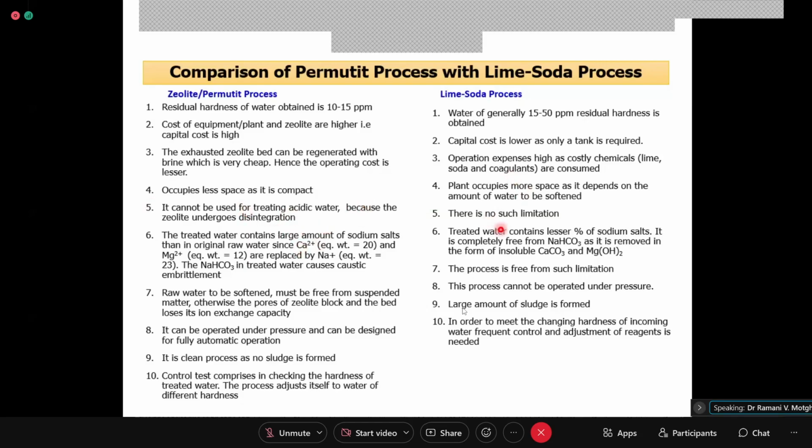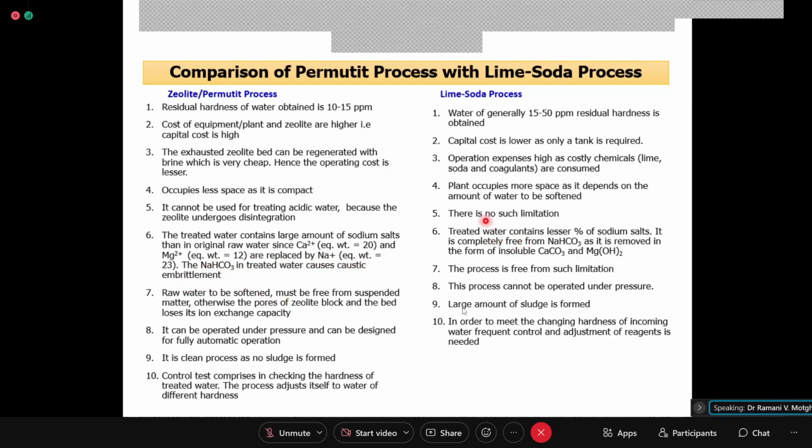Whereas there is no such problem here. Secondly, as I have already discussed, the total dissolved solids increase because when calcium or magnesium is retained by the zeolite, sodium, which has higher weight, goes into the softened water, and that is why the total dissolved solid weight is increasing.